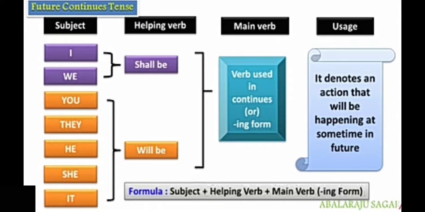Let us continue the grammar lesson, tenses. Today's concept is future continuous tense. Here we can make sentences in future continuous tense. Subject plus helping verb plus main verb. This is the formula. In future continuous tense, we use the ing form. This tense is used to refer to actions which will be in progress.